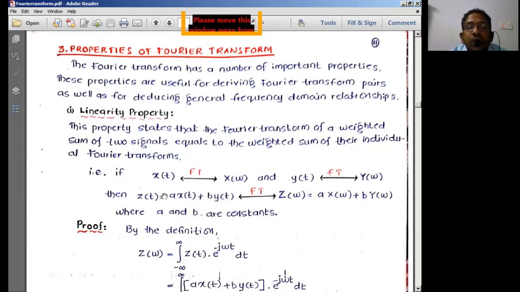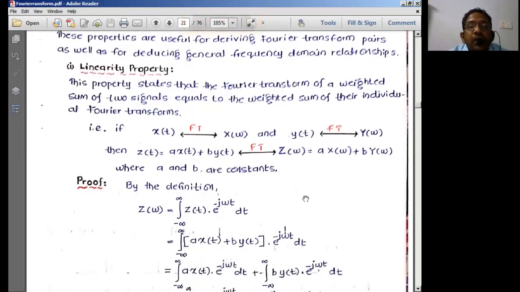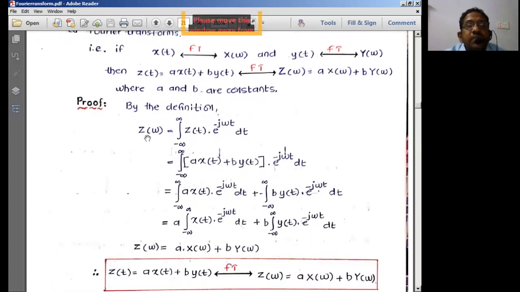That means whatever scalar components are there in the time domain, the same scalar components will come as they are in the frequency domain representation of the signal. So that property is simply known as the linearity property, where A and B are the constants under consideration. So what is the basic equation for Fourier transforms that we have?